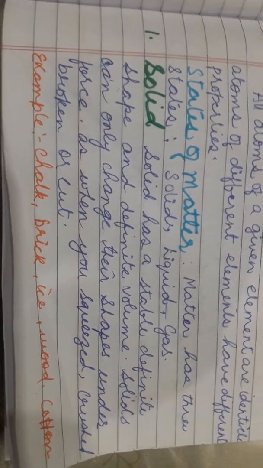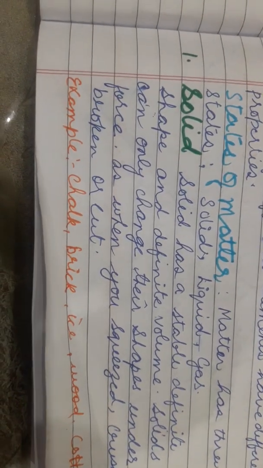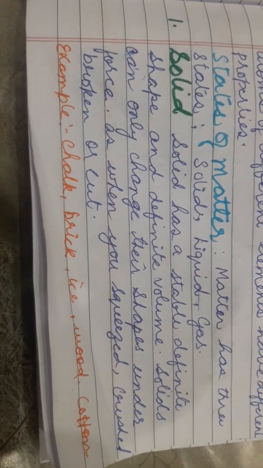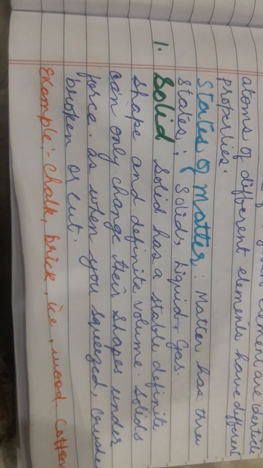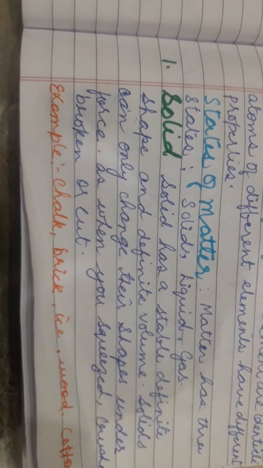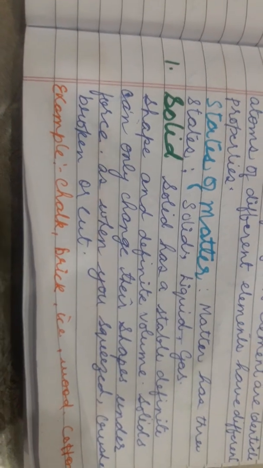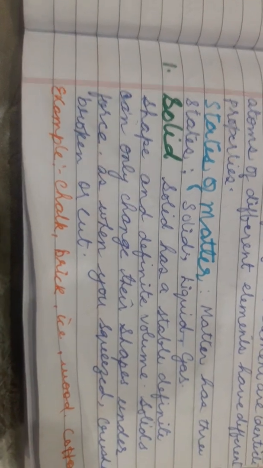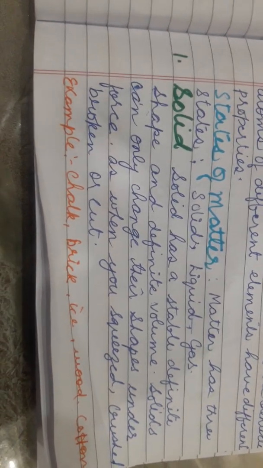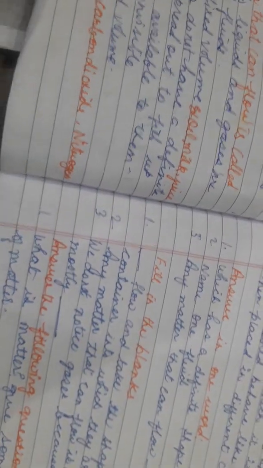When you forcefully cut an apple, it changes its shape. It comes in the cutting shape, and that has been done forcefully, with pressure. And when you crush them, squeeze them or cut them or break them, then only solids change their shape. Otherwise they do not change their shape. Different solids have different properties, such as some are very hard and some are very soft also. Okay, the examples are chalk, brick, ice, wood, cotton. They all are different examples of solids.